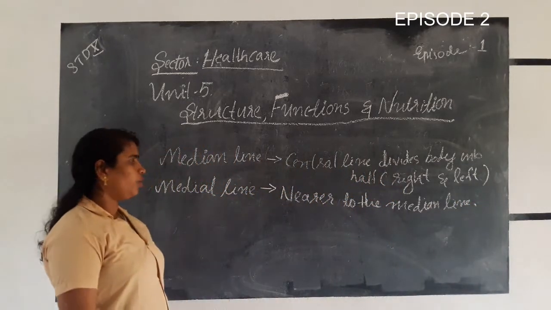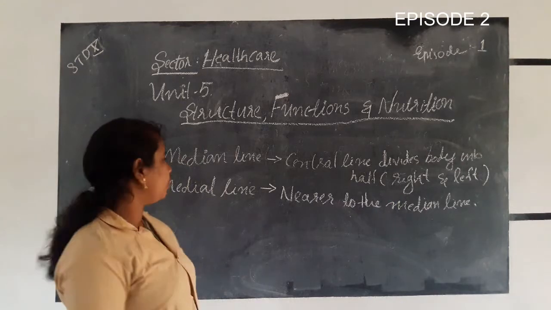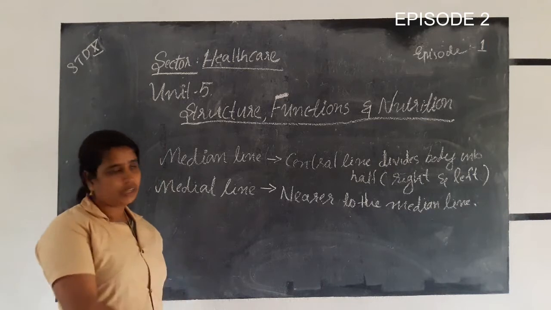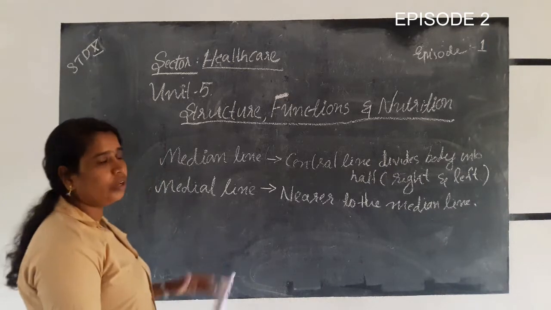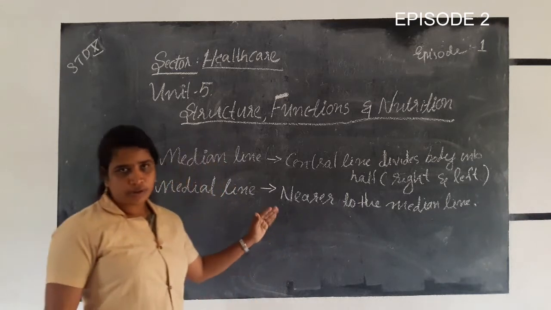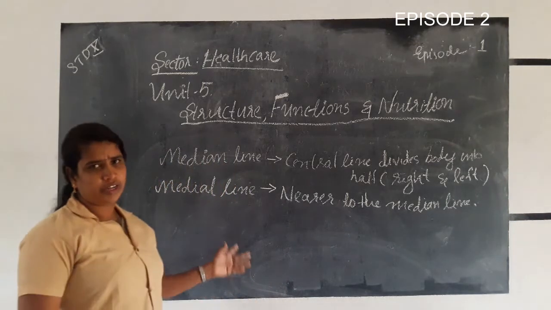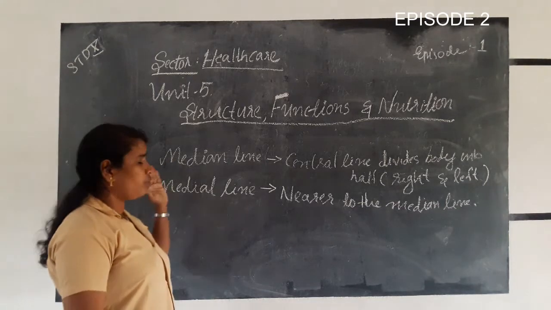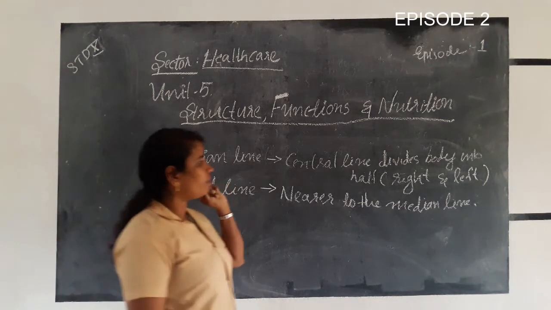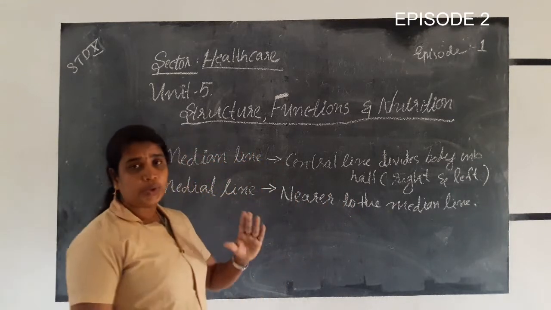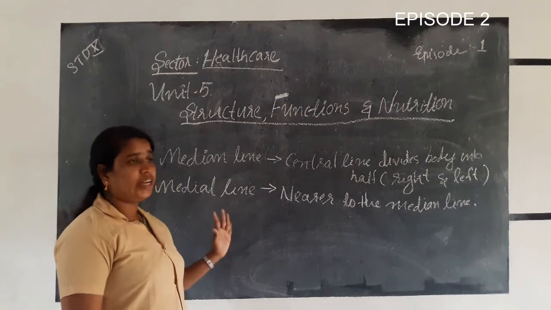I know you don't have a textbook for this syllabus, so I try to write the ideas down here. The first terminology is the median line, the central line that divides the body into two equal parts, right and left.